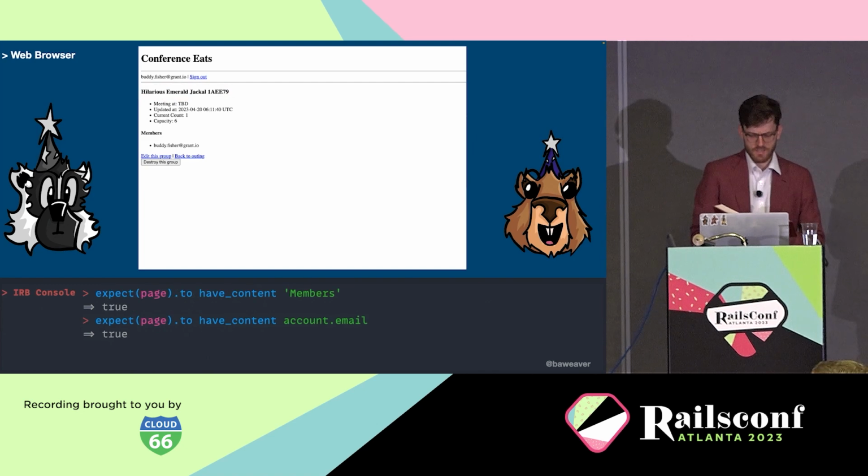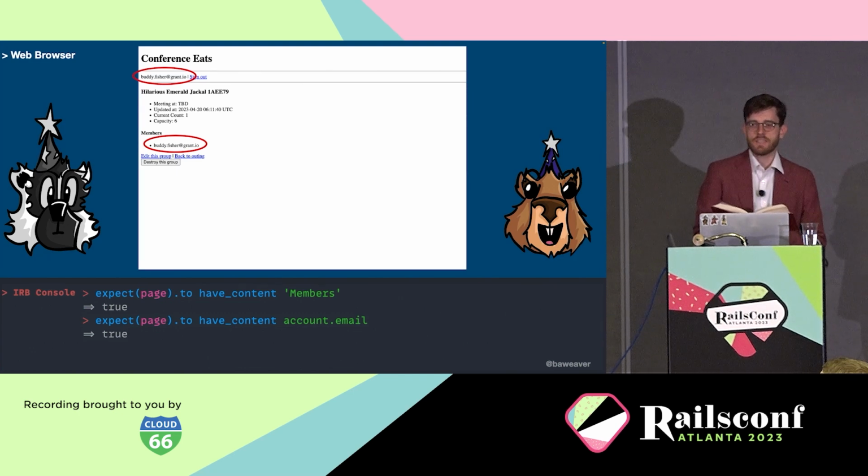Now, getting to the rest of the content, let's write a few expectations real quick just to make sure that we have a list of members and that our account shows up on the page too. Now, you might notice that there's something very interesting here and a slight problem. Namely, that the email address shows up in both the header if they don't have a profile name, as well as in the members list.